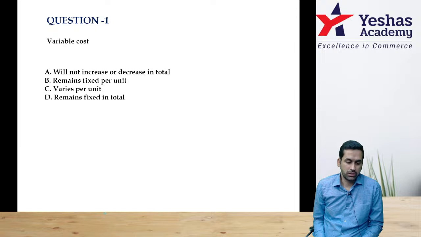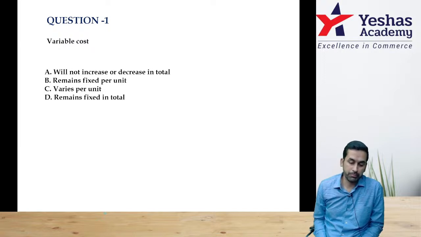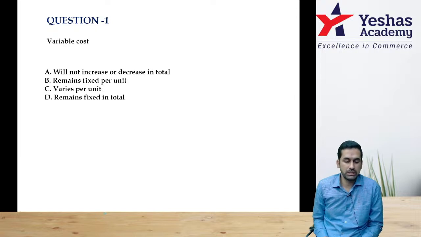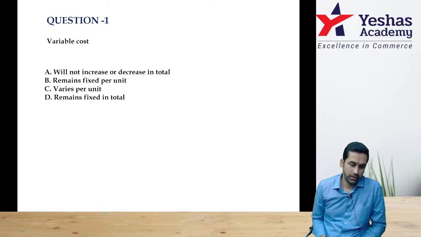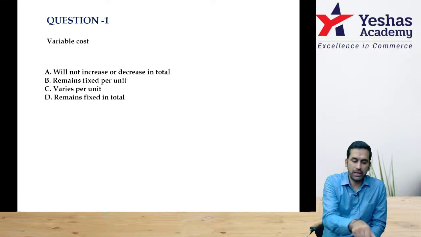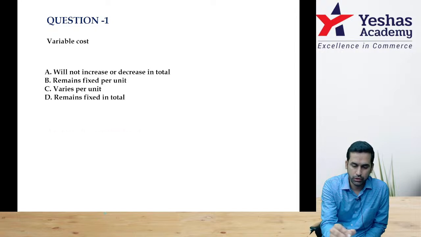Variable cost will not increase or decrease in total. It will remain fixed on per unit basis. It varies on per unit basis. It remains fixed in total. Read properly. Name is variable cost. So what is the basic feature of variable cost?